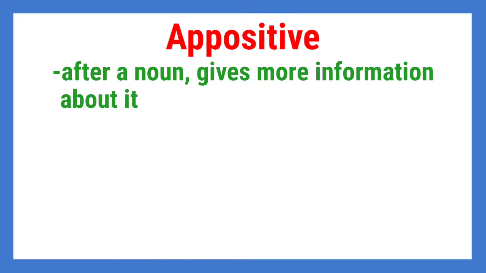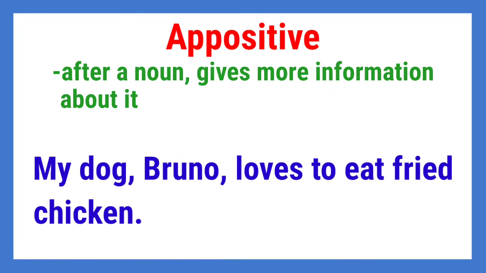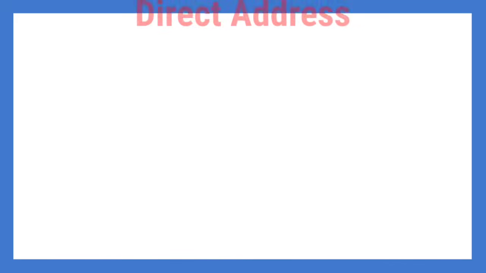Okay, another example. My dog, Bruno, loves to eat fried chicken. What do you think is the appositive in the sentence? It is Bruno. Why? As we can see, it gives more information about my dog, particularly its name. And it is separated from other words by two commas. Is it clear?